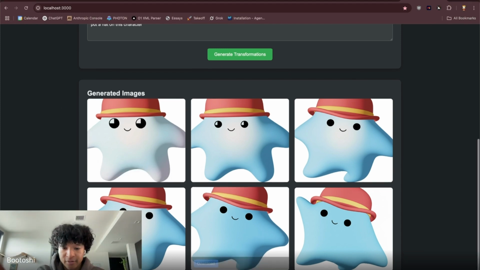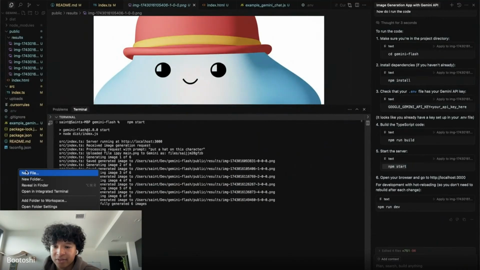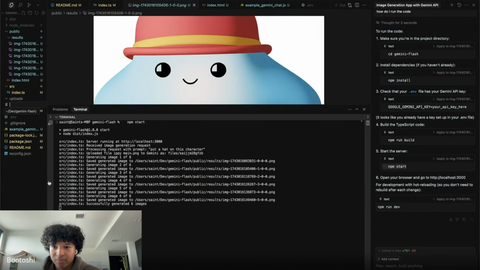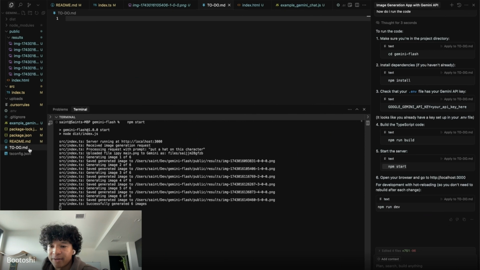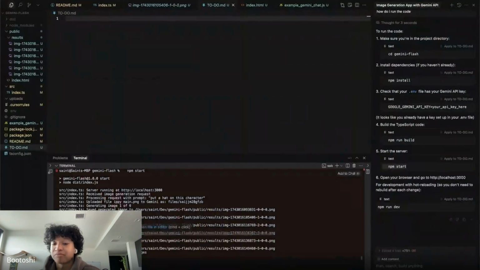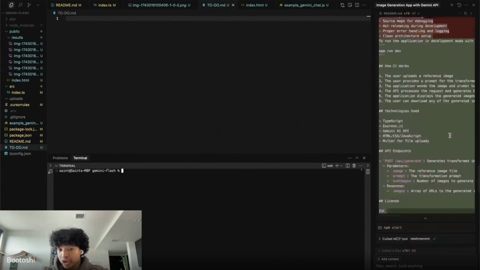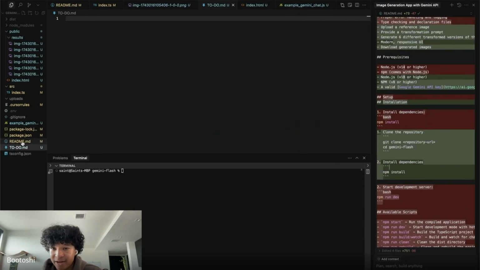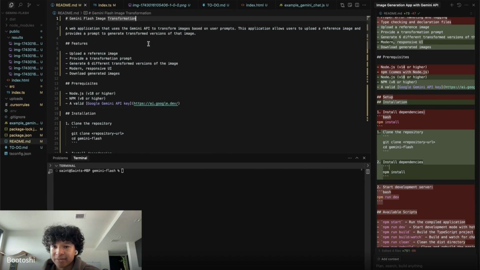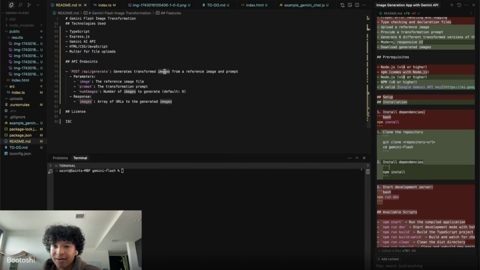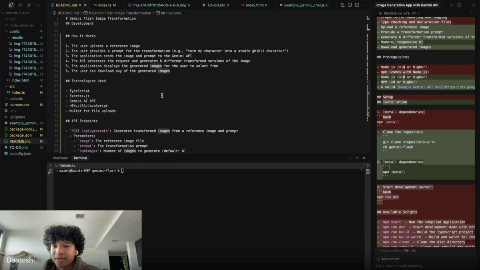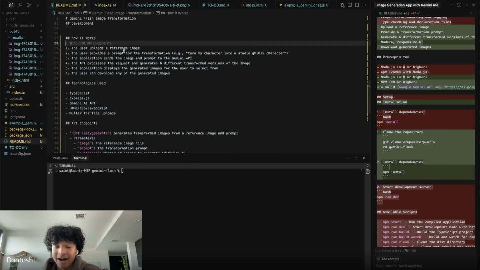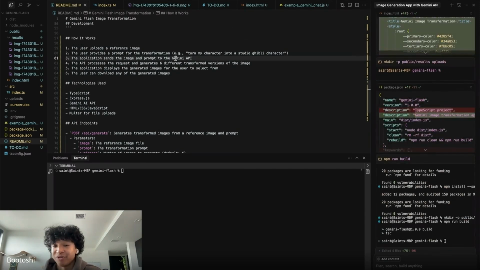So usually what I do, and here's like the more important parts of the vibe coding thing, I like making myself a to-do.md. And then kind of like, cool, basic product works. Usually, what I have to do is I have to write a readme.md. So like Gemini Flash image transformation. And it wrote me like a really basic MD, but it covered everything I was going to do anyways.